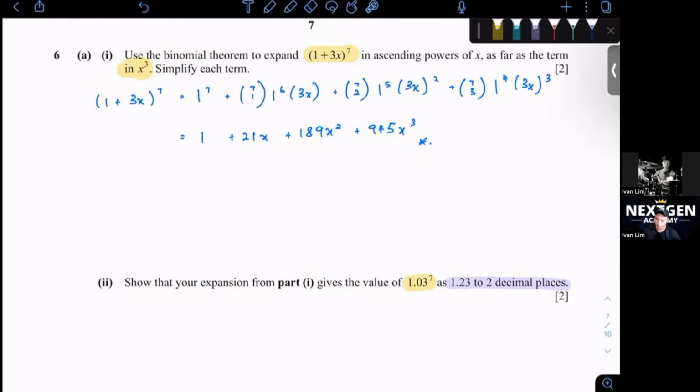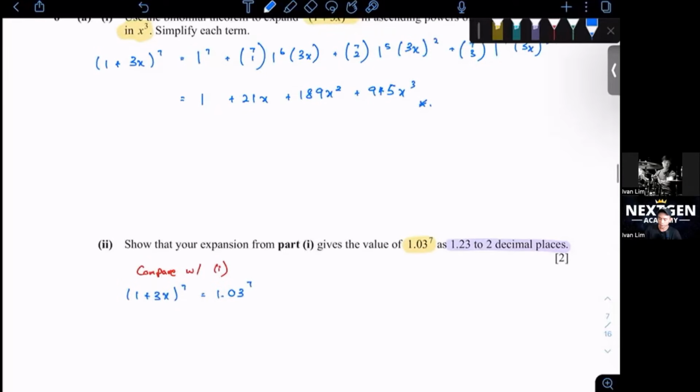So what's the relationship between this and this? There will be a 1 plus 3 something times something that should be equal to this value. So that's the first thing. What we want to do is compare with the question in 1. So 1 plus 3x to the power of 7, which is from 1, we compare it with what they want us to find in this question 2, 1.03 to the power of 7.